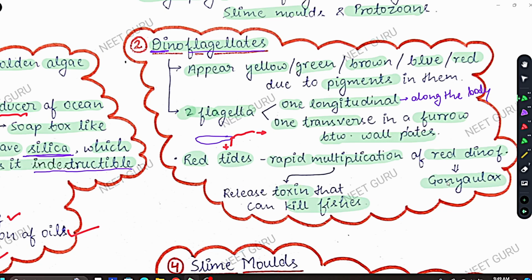And since they are increasing in number, that part of the sea in which they are found appears red, and we call them red tides. Since red dinoflagellates are multiplying and growing in number, that part of the sea becomes red, and that's why we call it a red tide. So this is all about dinoflagellates.